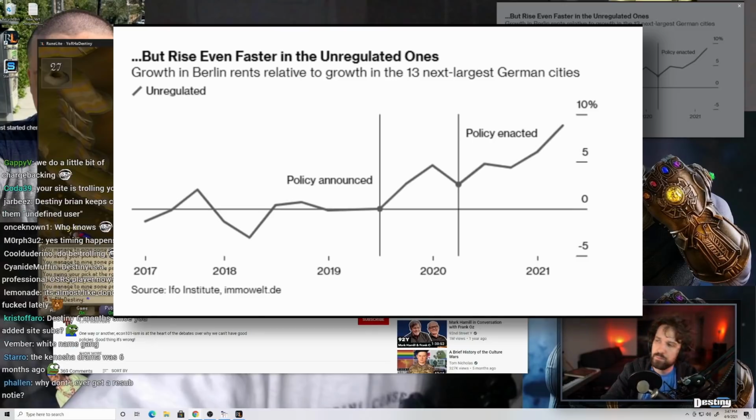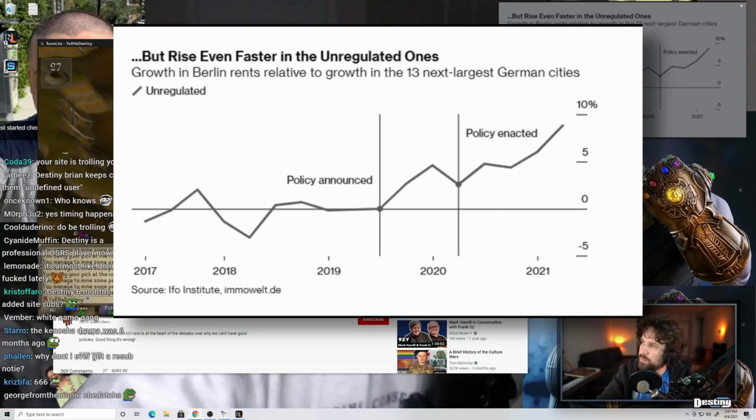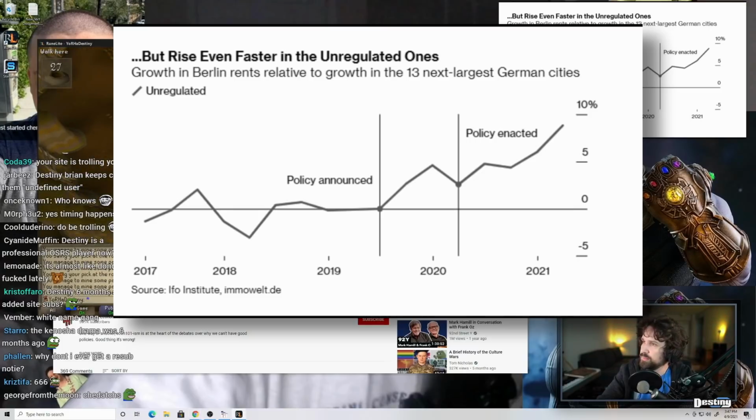One shows that prices in uncontrolled units have risen since the policy. But from this graph, it's hard to see whether this is really a change or just a continuation of a previous trend.